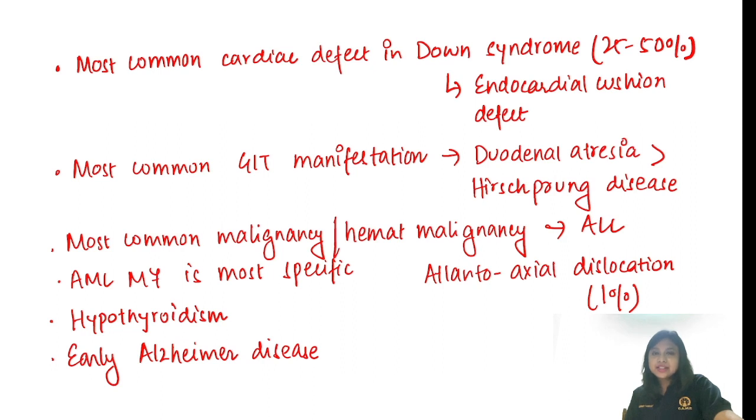So congenital heart diseases are very common in Down syndrome. But remember, ischemic heart diseases are not common in Down syndrome. It is more common in the general population. Rather, this acts as a protective factor. Down babies are not predisposed to ischemic heart diseases. So this is a catch over here. Remember, Down babies are predisposed to everything, but they are not predisposed to ischemic heart diseases. Ischemic heart diseases are more common in the general population as compared to Down syndrome. This is a direct line that is given in Nelson.